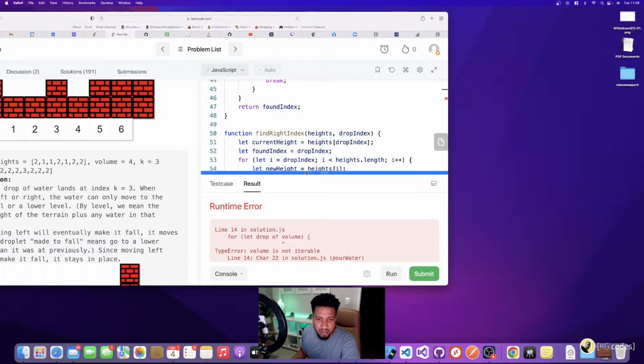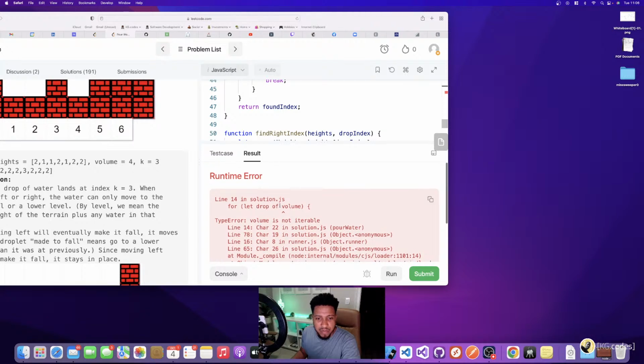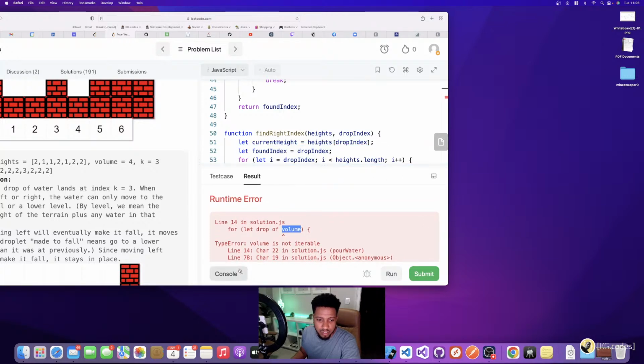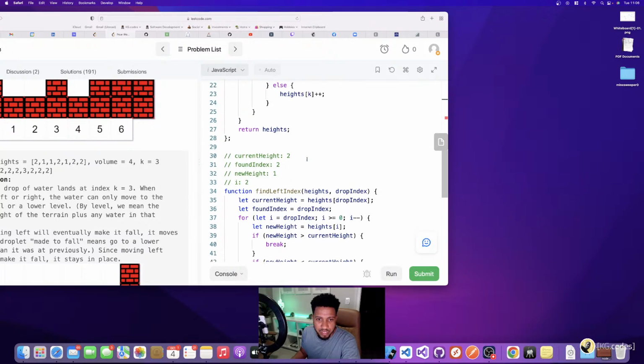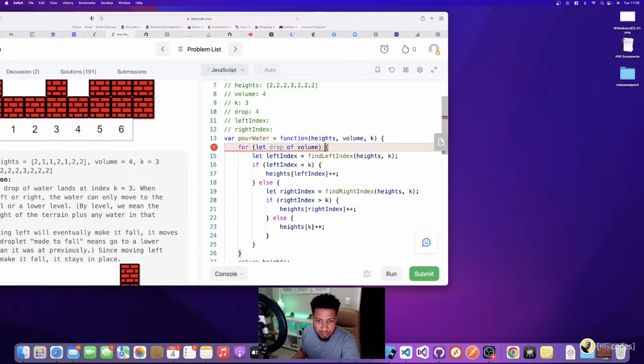So I got an error: volume is not iterable. Oh, so I messed up there because I thought that I used this as an array, and that's not right. The mistake, anybody may be able to see and call out the mistake I made. Yeah, somebody said explain the for loop. Yeah, because the for loop doesn't work properly. I was treating this as an array, like looping through an array, but really this is a number, so I can't loop through it like this. This is where I messed up.